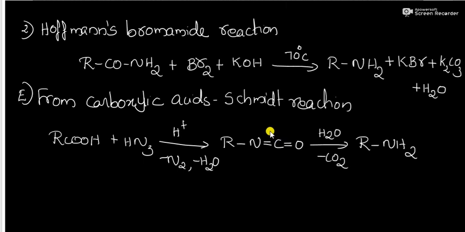This is the functional group of isocyanate, N double bond C double bond O. Here N2 is eliminated and one water molecule is eliminated and we get isocyanate, which on hydrolysis will be converted into our primary amine by the elimination of carbon dioxide. It is called the Schmidt reaction and it is a very important reaction of carboxylic acid.